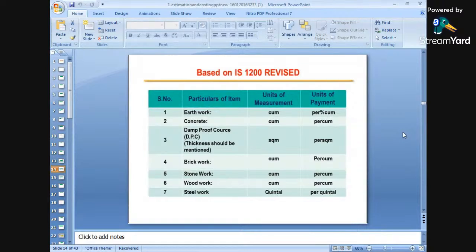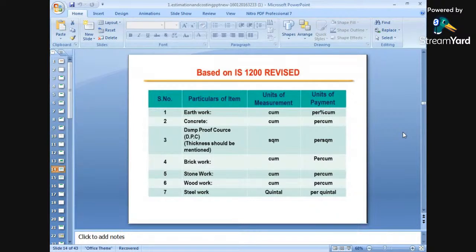Earthwork in excavations is measured in cubic meters. Normally, that means earthwork in excavations will be measured in cubic meters. Next is concrete. It is again measured in cubic meters.